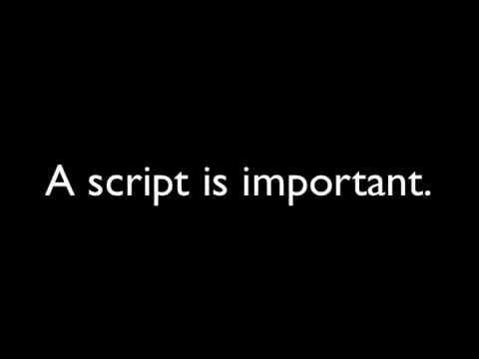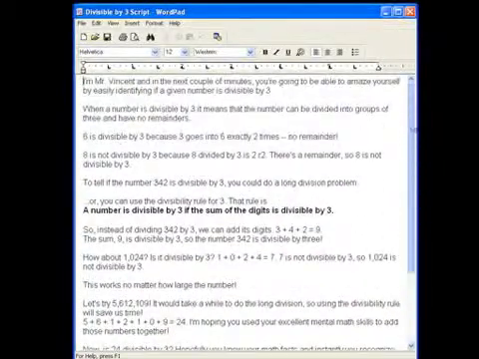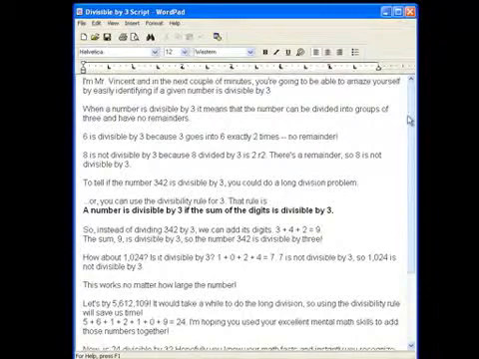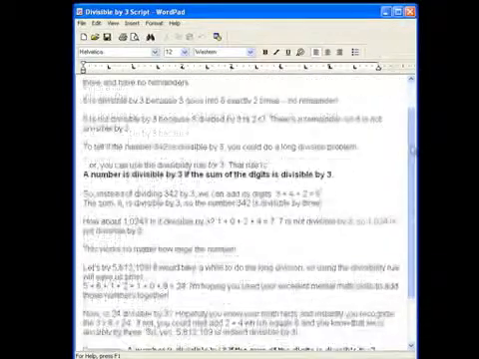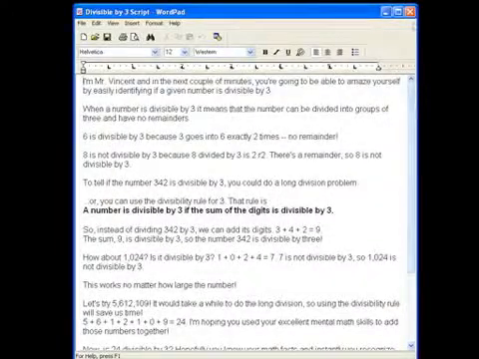Let me show you how I created that using Audacity, PowerPoint, and Movie Maker. First, though, the most important piece is a script. I wrote a simple script that I planned ahead of time for my divisibility by 3 episode here. So you can see it's pretty short. Actually, what's interesting about scripts is that it probably takes you longer to write the script than record it for sure, and that they take a lot longer to say than what you think. This doesn't seem like it's much text, but it did take me 2.5 minutes to read through it.